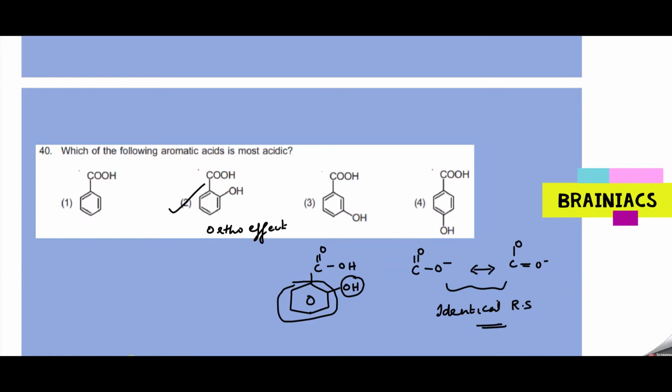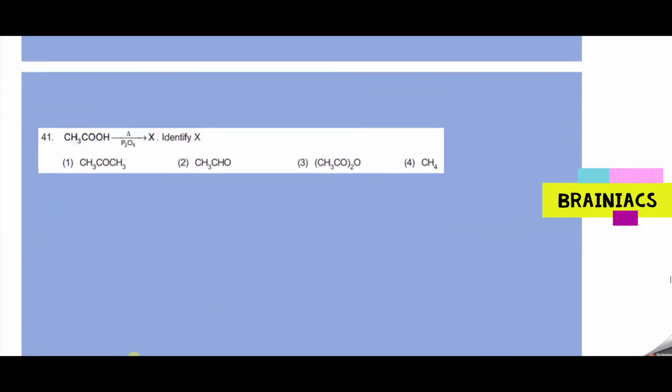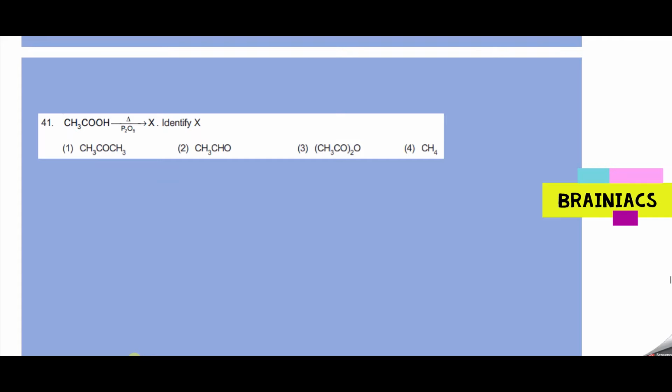What is the answer for this one? Acetic acid, P2O5. Why is P2O5 given here? We know that heating is there. For heating, a sufficient amount of oxygen is required. P2O5 will enhance this heating process. You will get X.